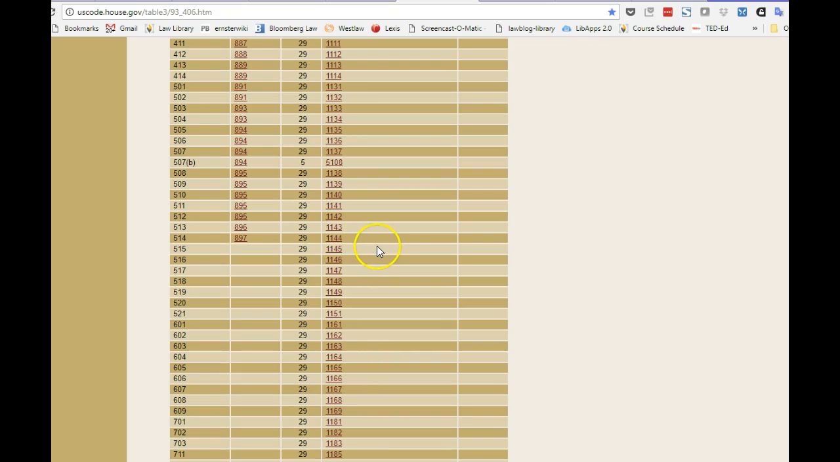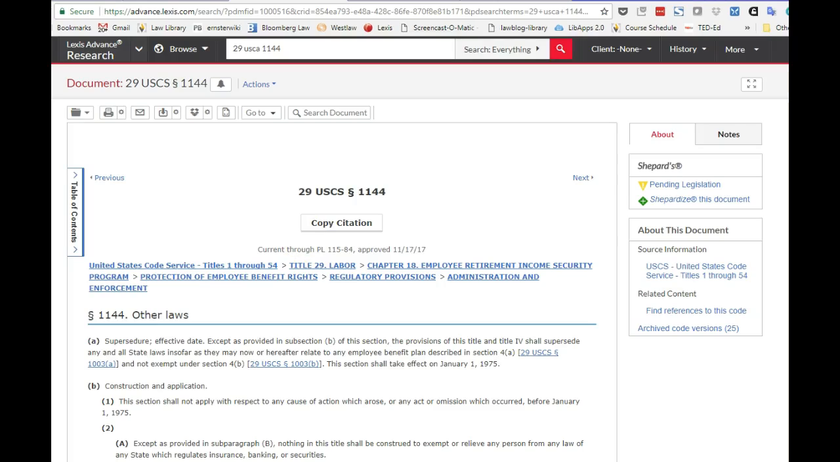Code. Now, one thing you should note very, very carefully and be sure that you understand is that the sections of the public law are totally different numbers than the section numbers in the U.S. Code. So section 514 in Public Law 93-406, our HERO, becomes section 1144 in Title 29. So now we have our force. The force is with us in the United States Code.